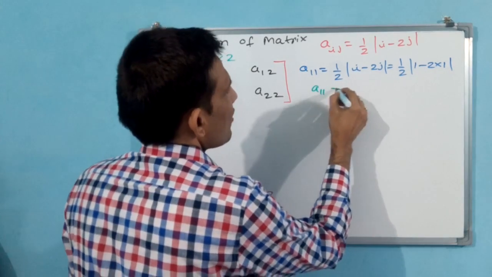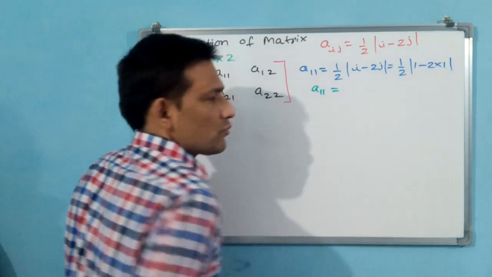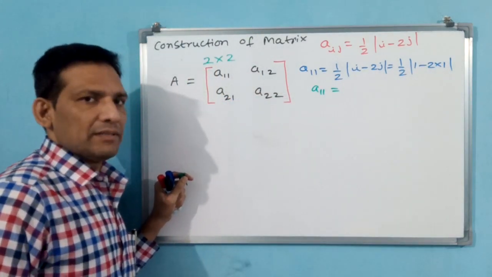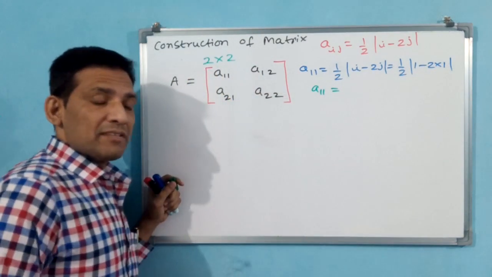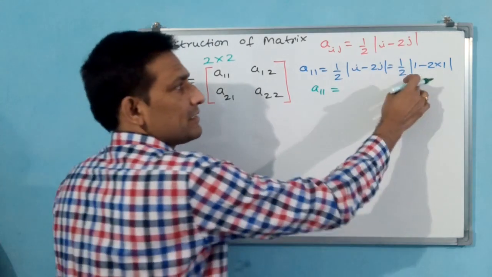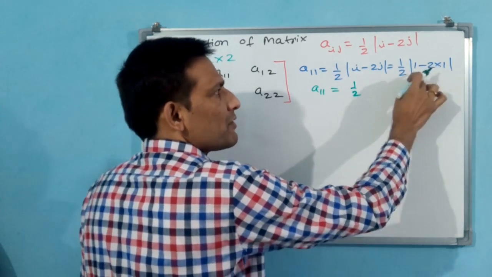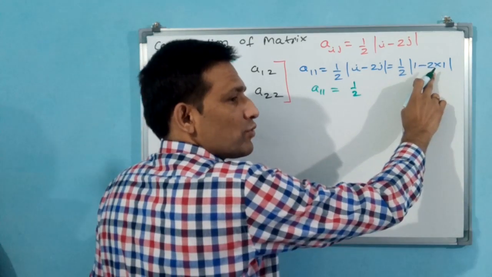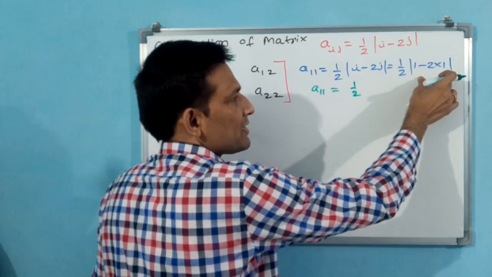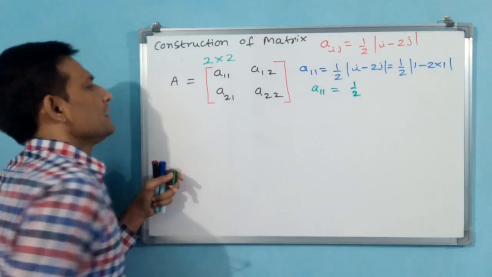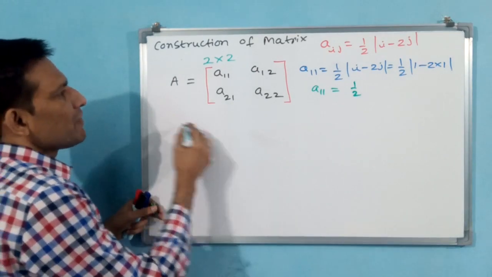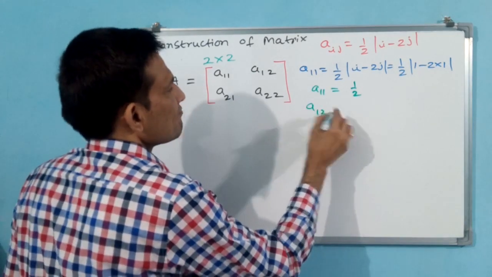Now you see A11, how much will it come? 1 minus 2 is minus 1, but modulus of minus 1 is 1. Finally 1 by 2. Why? Because this entire result is going to become 1 with modulus. 1 minus 2 is minus 1, modulus of minus 1 is 1, so 1 by 2. Okay. Now you come for A12.